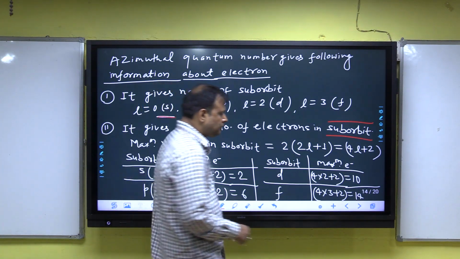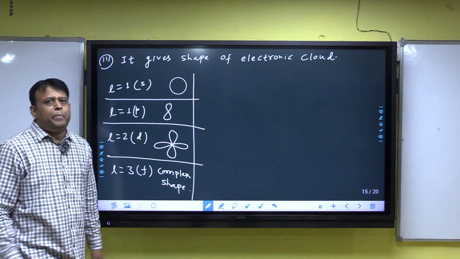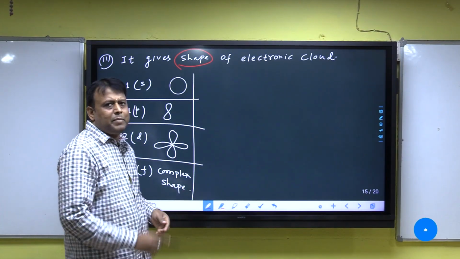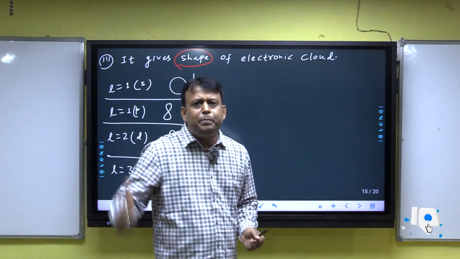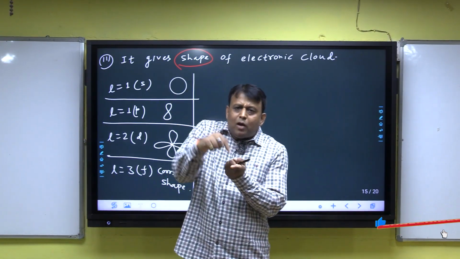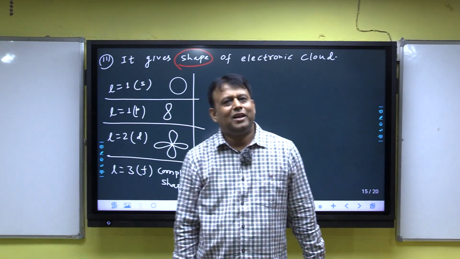Next point: it gives the shape of the electronic cloud. I have discussed that the principal quantum number gives the size of the electronic cloud. Clear?